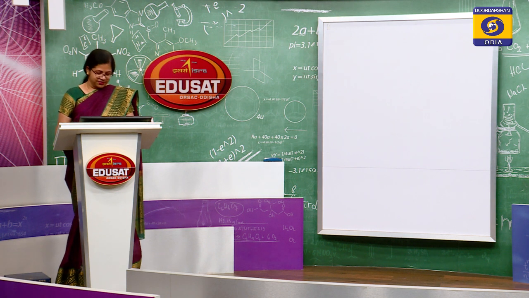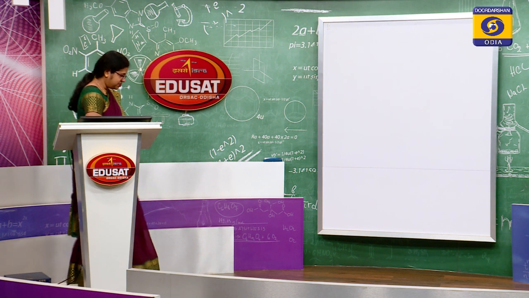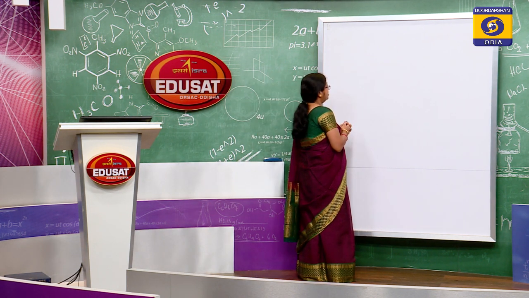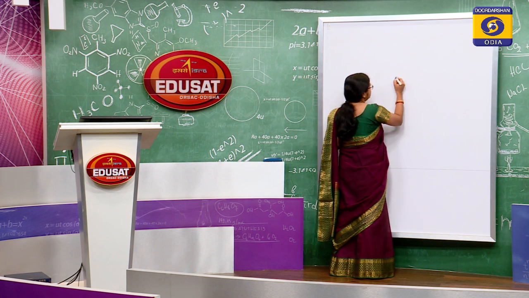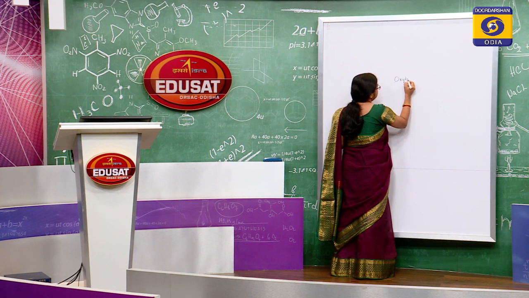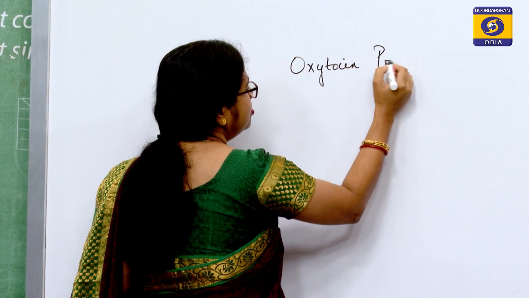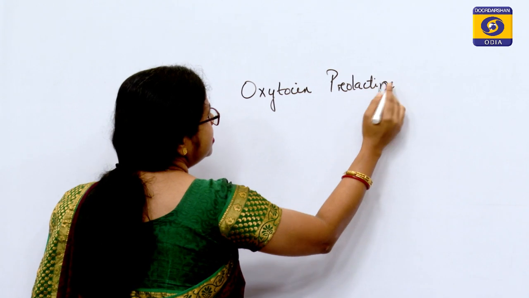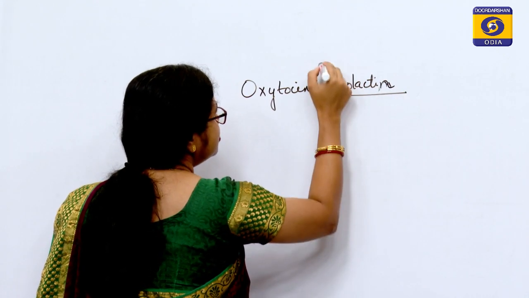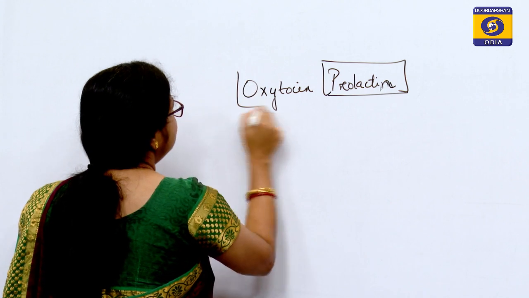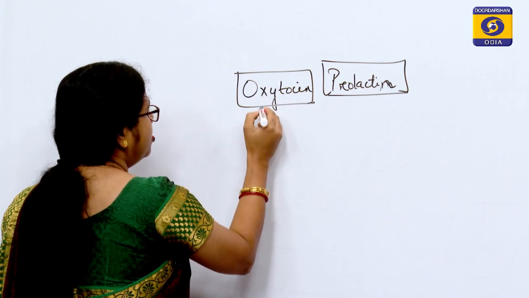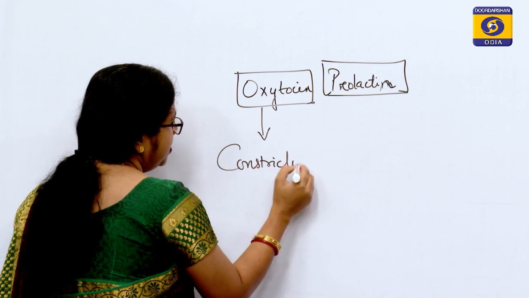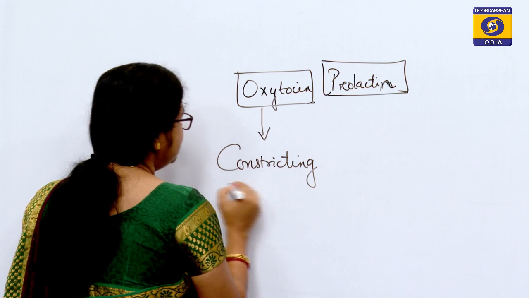Now, let us have a detailed description of how these events are controlled hormonally. We see that oxytocin and prolactin are released. Prolactin helps in lactation, so keep that in mind easily. Prolactin is helping in the lactation process, and oxytocin is constricting the myoepithelial cells.